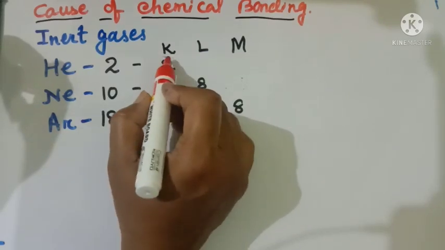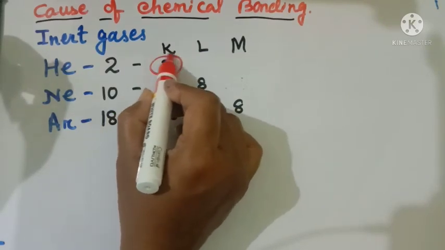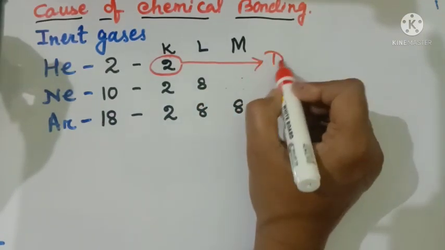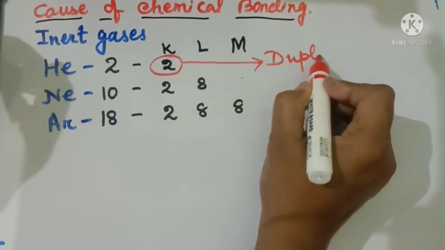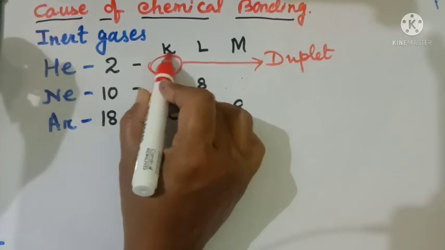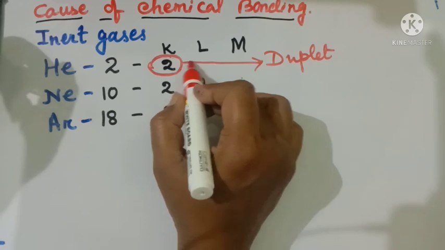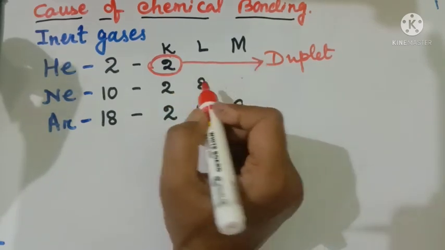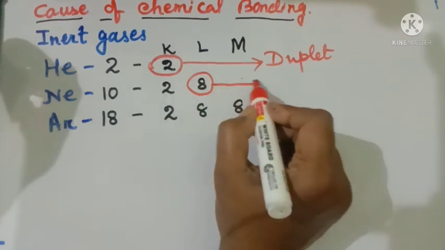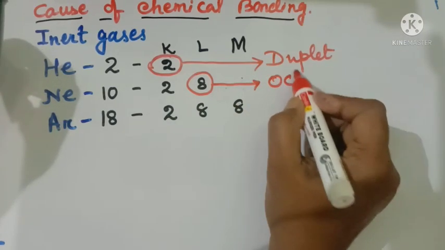That means this helium have 2 electrons in its last orbit, that is it complete its duplet. If the last orbit contain 2 electrons, so it is known as duplet, and if the last orbit contain 8 electrons, that means it gain its octet.